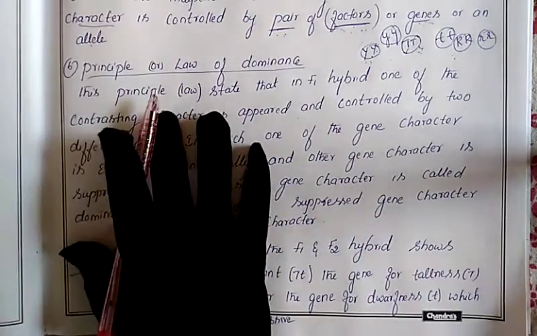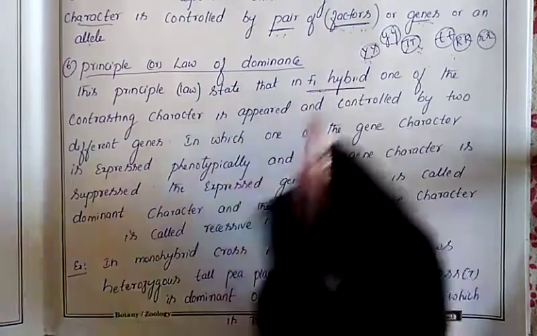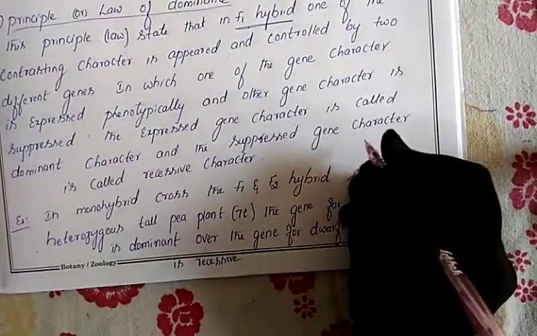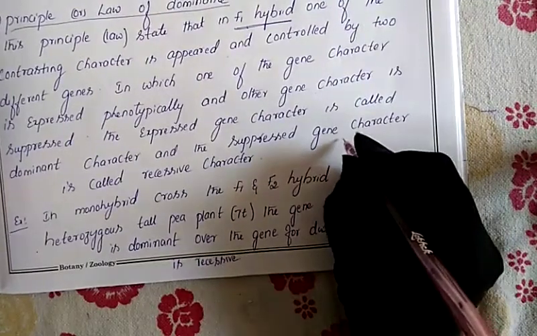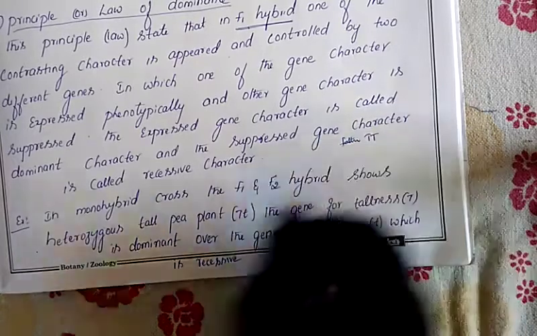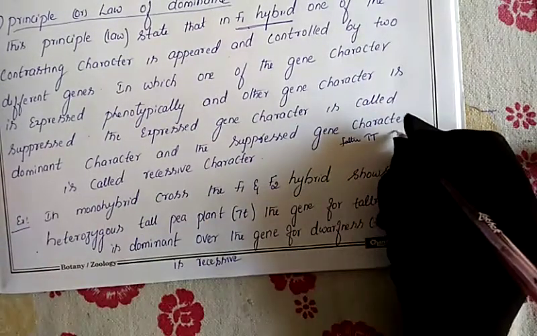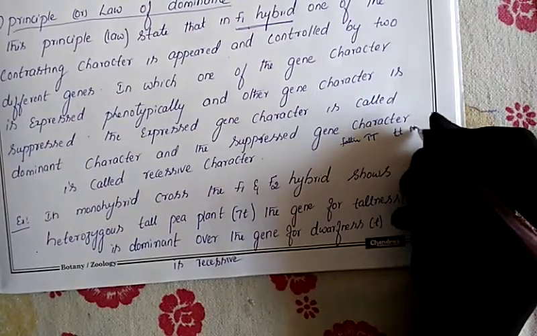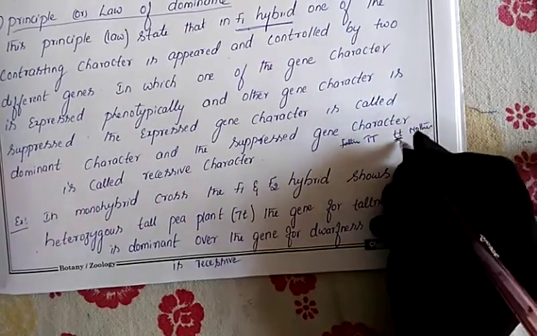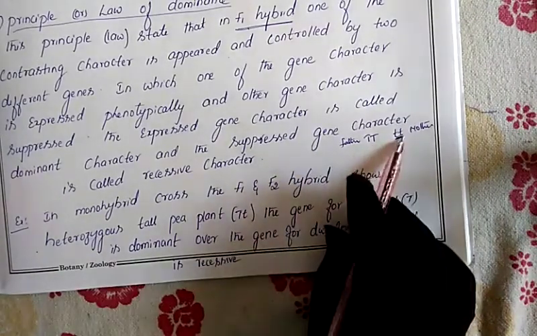So what he is telling us is about the F1 hybrid. F1 hybrid means first hybrid. Hybrid means offspring, as I said here. Suppose I write here: the father is tall, so he has this type of alleles. The mother is short, so she has this type of alleles, small t. Father is tall, mother is short.